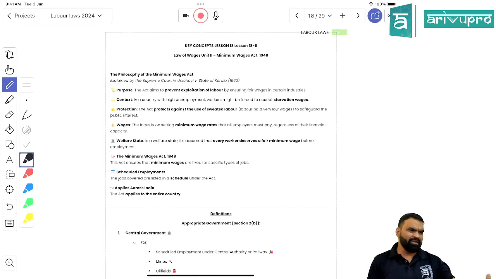As of now, I think India is having a daily minimum wage of around 170 rupees. That is, I think, 176. It varies from state to state, locality to locality, right? What is the minimum wage rate that is applicable in India? Tell me the amount. 176. In which state? I have taken the name of the state as well.